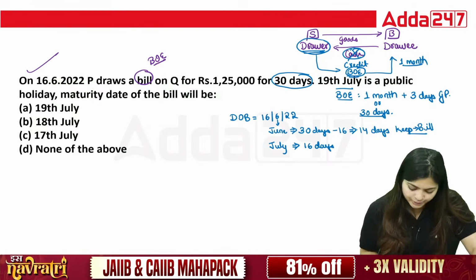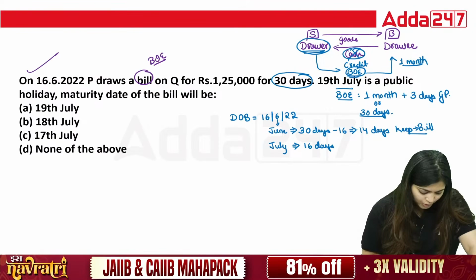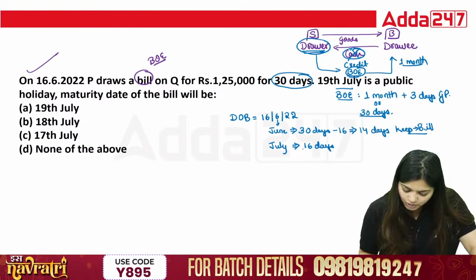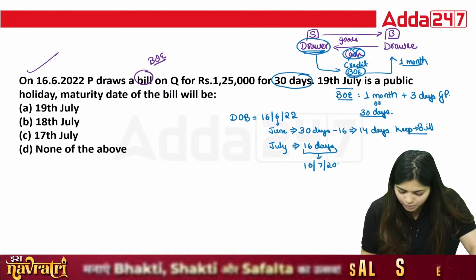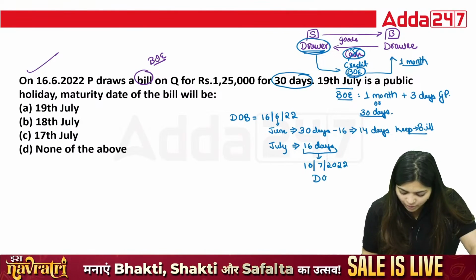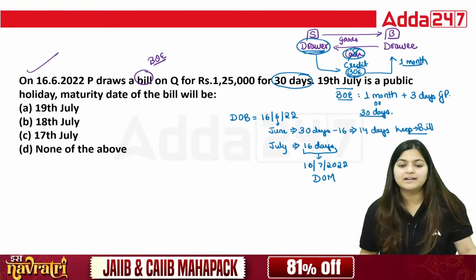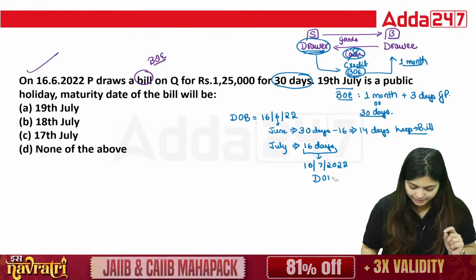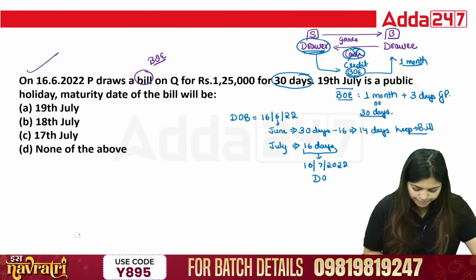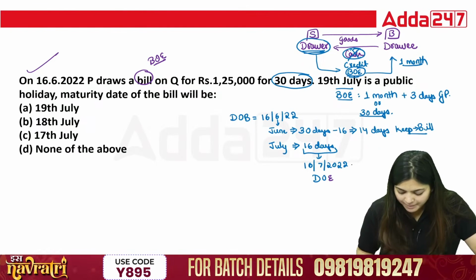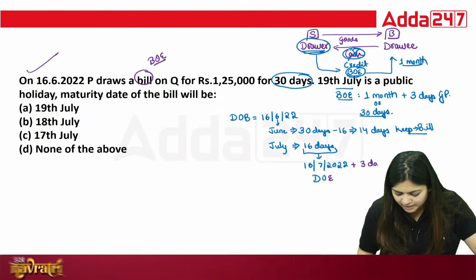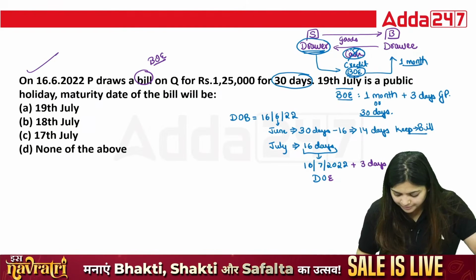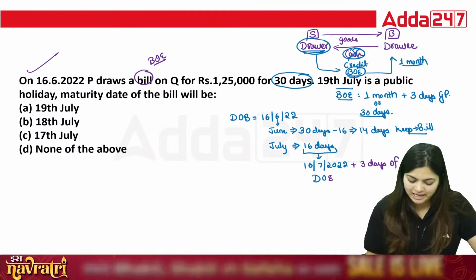But as I told you, you always need to add the grace period. So this 16 days means 16th 7 2022, that is the date of expiry of your bill. But always you need to add 3 days of grace period. Sorry, I'm so sorry.